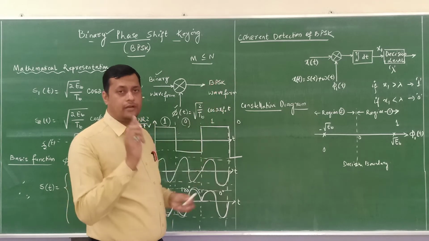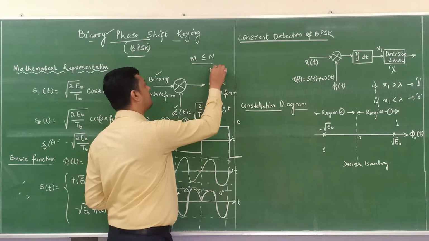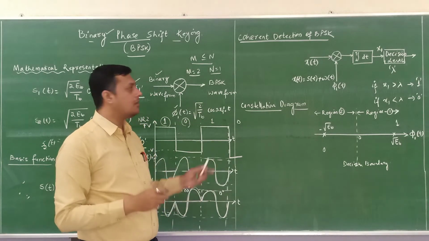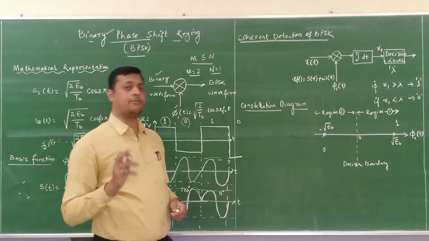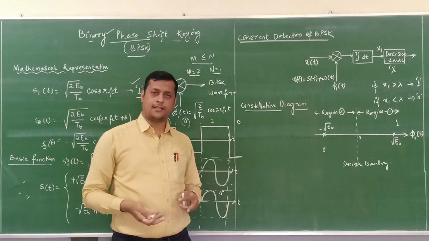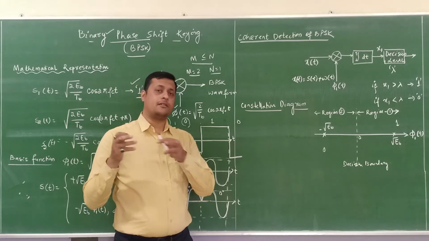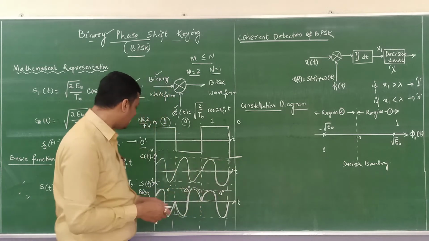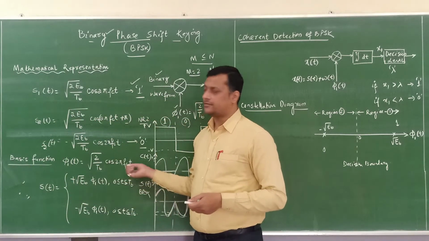So here we have two energy signals, binary bit 1 and binary bit 0, which means we require one basis function. So n is equal to 1. One basis function means one carrier will be there. We are making the carrier in such a manner that in phase is going to represent the presence of binary 1 and out of phase of the carrier is going to be represented with binary bit 0. Fine. So our basis function is root over 2 by Tb cos of 2 pi fc t.